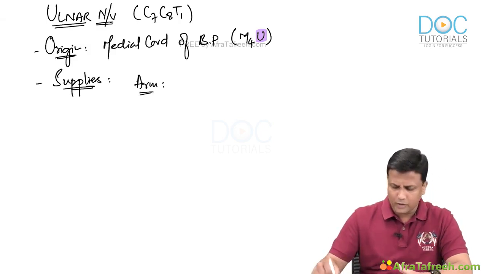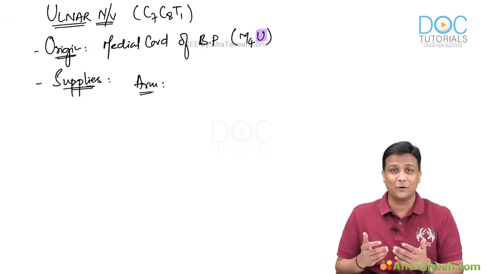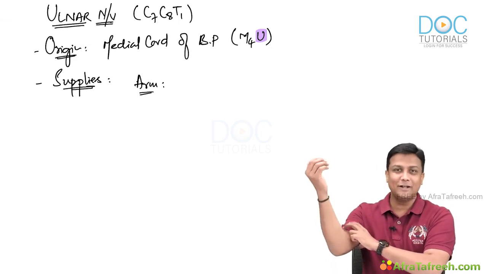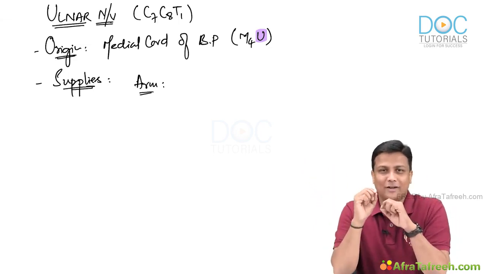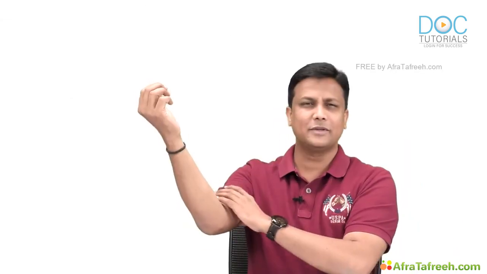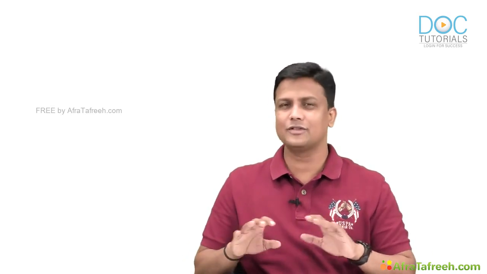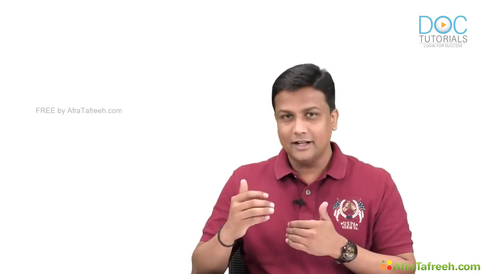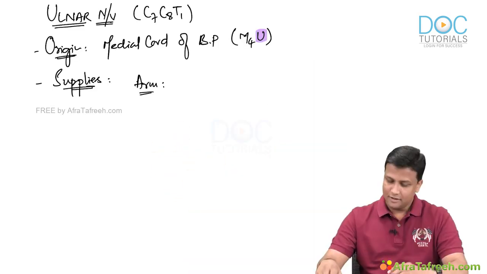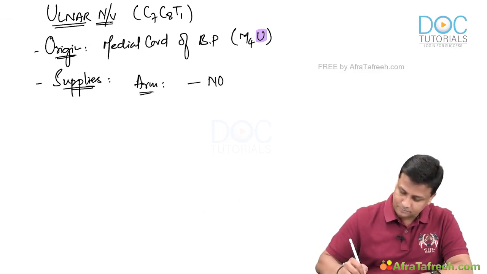Recall in your mind, will ulnar nerve supply to any muscles in the arm? Absolutely no. How can you say so confidently, guys? It is not supplying to any muscle in the arm. You can tell it very confidently by using my golden rule. I said to you that all the muscles in the anterior compartment of the arm are supplied by the musculocutaneous nerve, and all the muscles in the posterior compartment of the arm by the radial nerve. That means there is no question of ulnar nerve. Ulnar nerve is not supplying to any muscle in the arm. Then the next thing, the ulnar nerve will enter into the forearm.